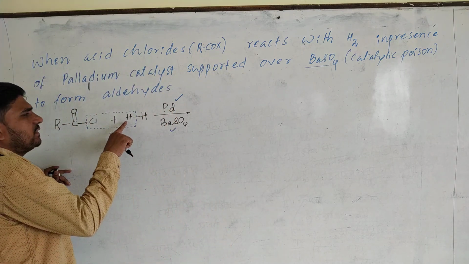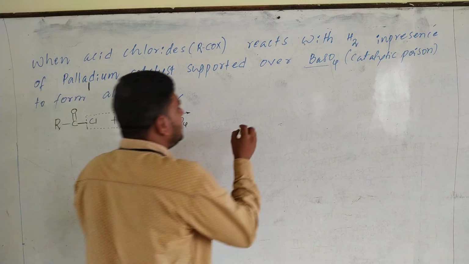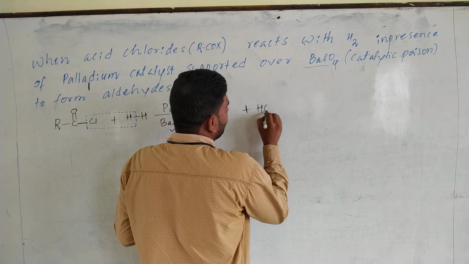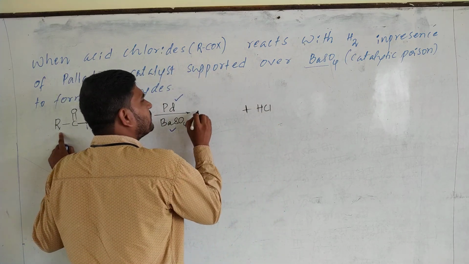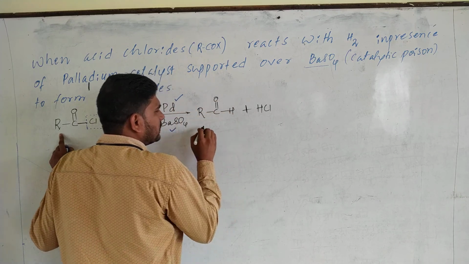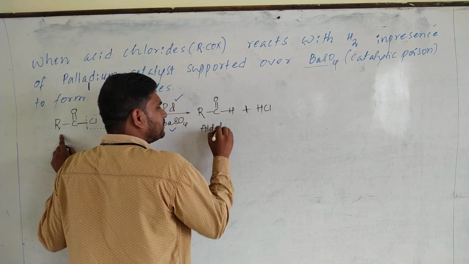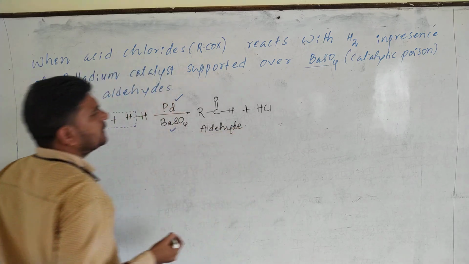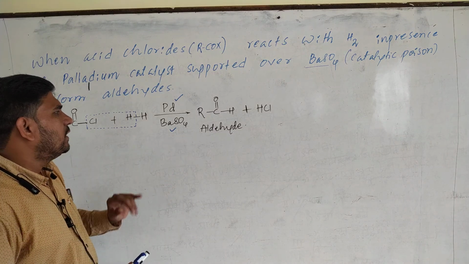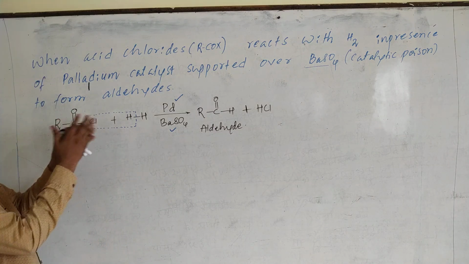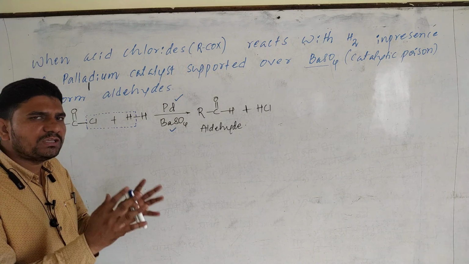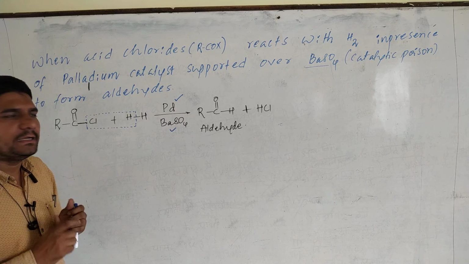Just you look at this one. There is a removal of what? H and Cl. HCl is liberated with the formation of RCHO. What is this? Aldehyde. Understood? This is how acid chlorides react with hydrogen gas in presence of palladium catalyst supported over barium sulfate, which is a catalytic poison, to form aldehydes.